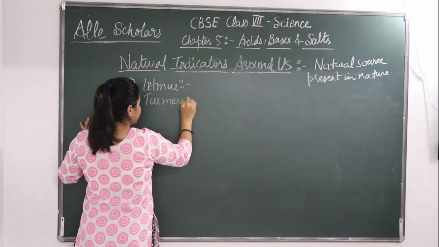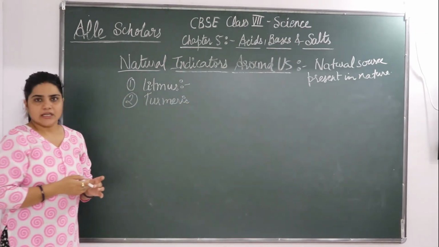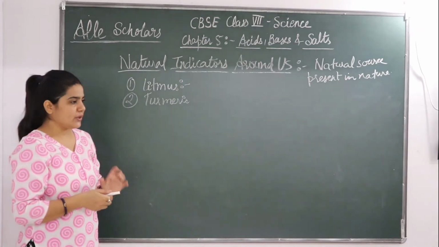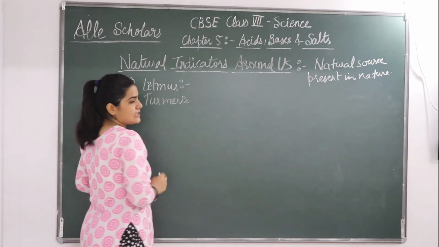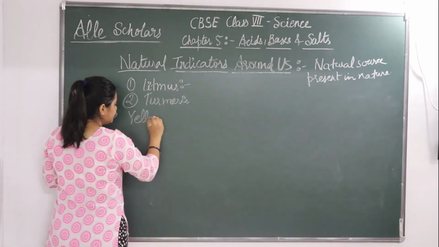Okay, so turmeric is the normal haldi that your mother uses in the kitchen in cooking food and all. So let's see some of the points about turmeric. It is yellow in color.